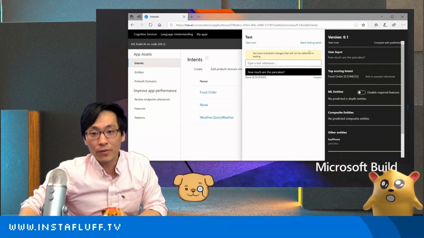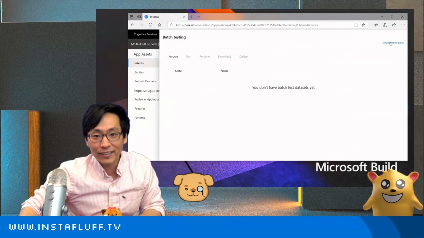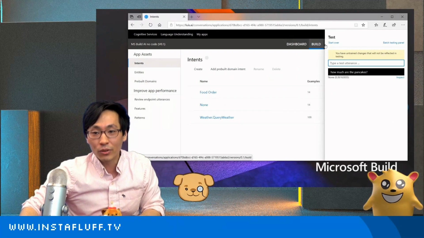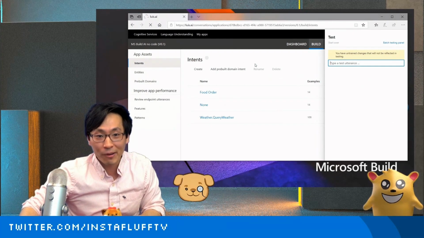And so when you do that, I need to figure out how to close this now. Batch testing panel, single testing. Okay. So when you do this, start. Uh-oh. Hold on. They changed the UI on me.